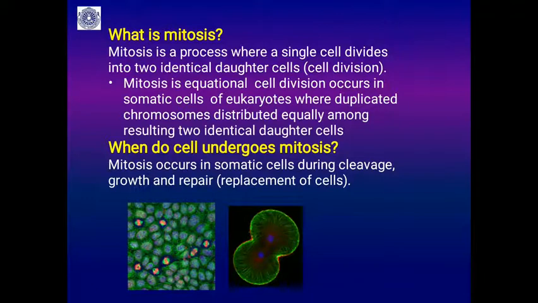So, here in this micrograph, you will find a sea urchin egg dividing, the first cleavage division, and this is the kidney cells. So, dividing kidney cells you may see here.